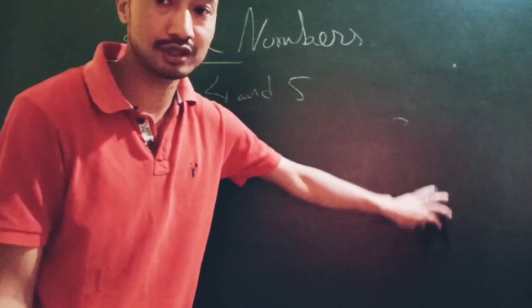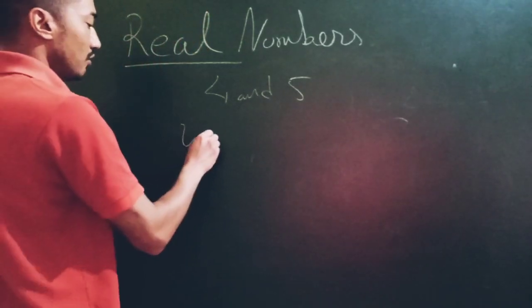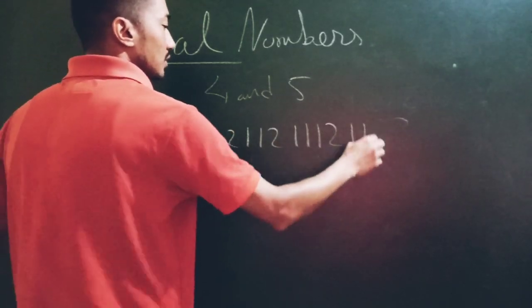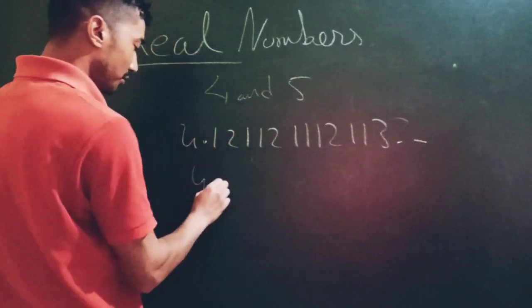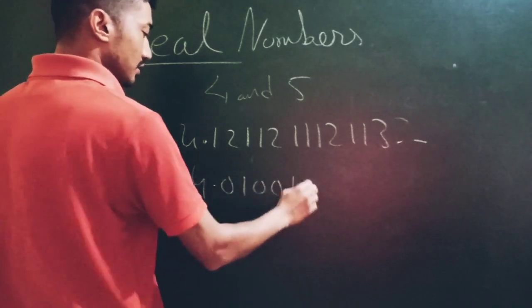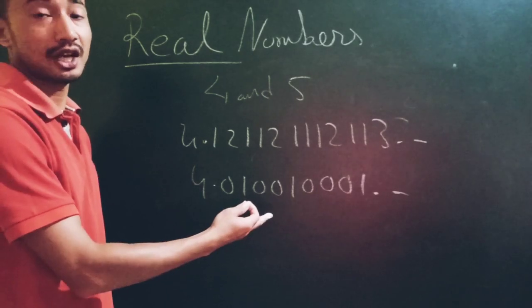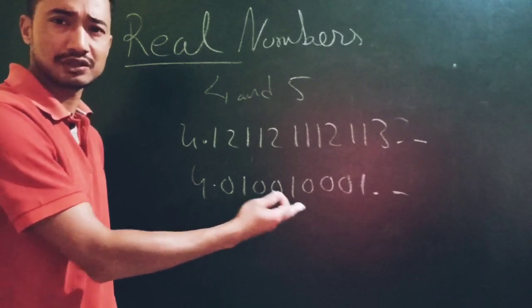Okay, you wanted irrational numbers? I'll give you irrational numbers like 4.12112, 1112, 113, or 4.01001, 0001. Again, like this I can have more than millions of irrational numbers.